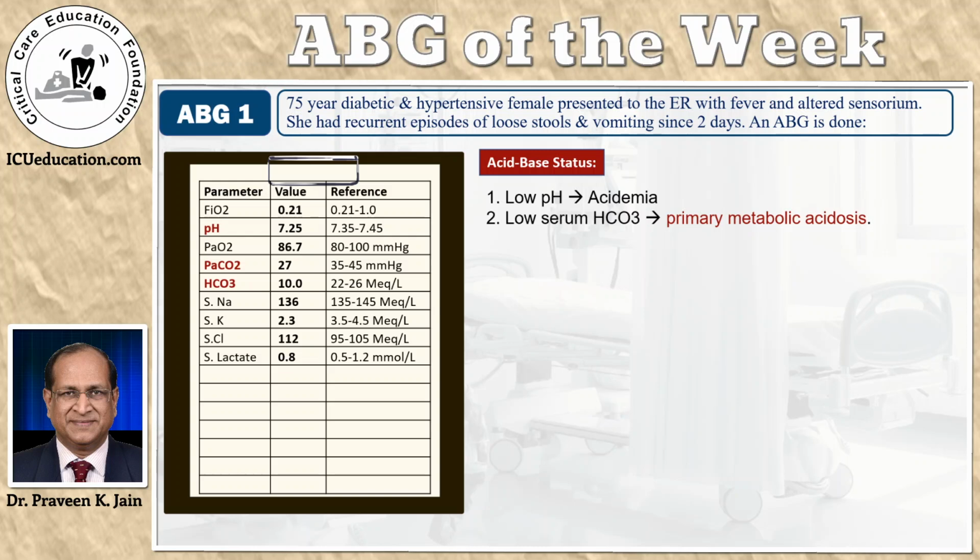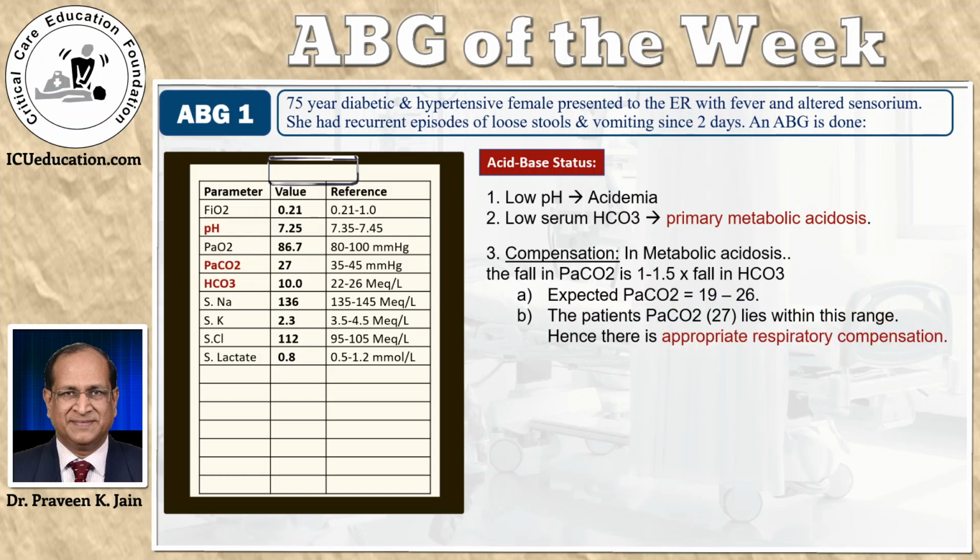Whenever you pick up the primary disorders, the very next step, almost like a reflex, should be calculation of compensation. Why do you calculate compensation? To pick up hidden disorders which were not apparent on first viewing the report. Now remember, in metabolic acidosis, the primary disorder is a fall in bicarbonate. The compensation is a fall in PaCO2. For every one fall in the bicarbonate, the PaCO2 falls by 1 to 1.5. That's the range, 1 to 1.5.